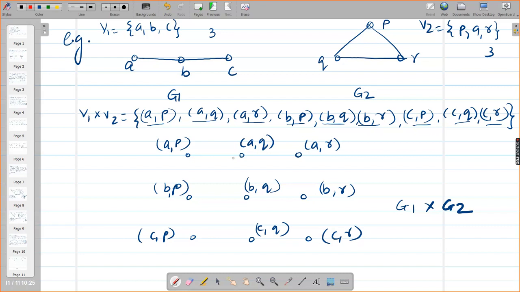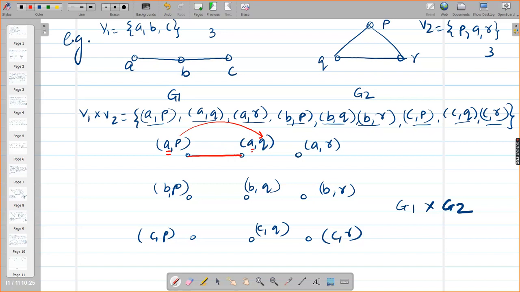Now can you join AP and AQ? Tell me, can you join AP and AQ? The first element is the same, right? हमने क्या कहा था? पहला एलिमेंट सेम है और दूसरे P और Q एडजेसेंट है क्या G2 में? G2 में देखो P and Q are adjacent. Yes, so we can join it.